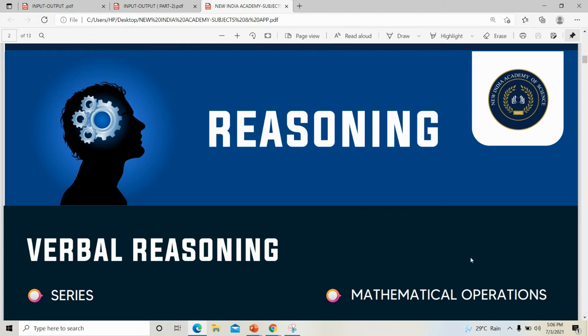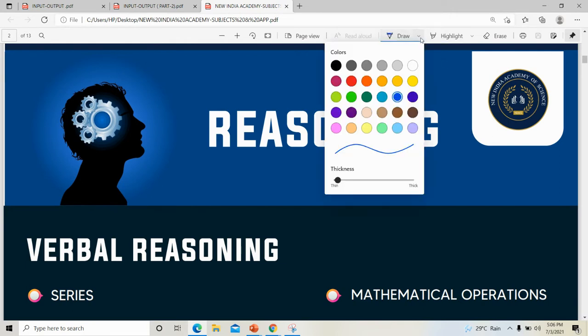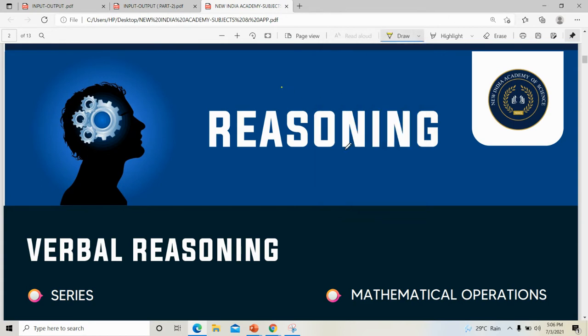So reasoning can be mainly divided into, like you said, verbal and non-verbal. So verbal means what? They will tell about the verbal things. Verbal reasoning means they will tell the scenario or the situation through sentences.